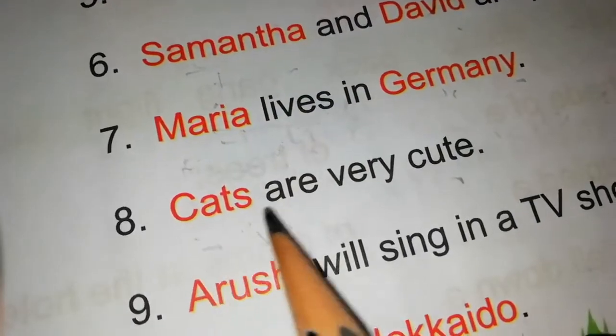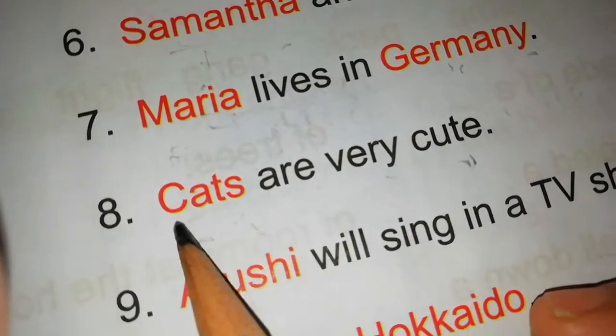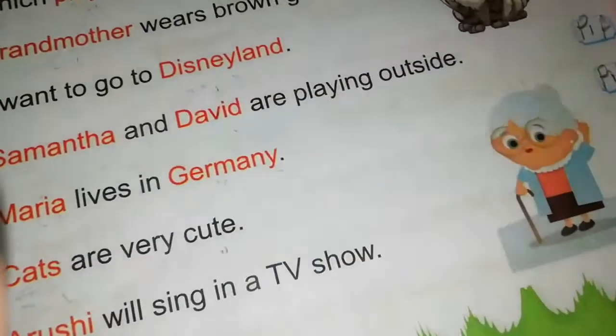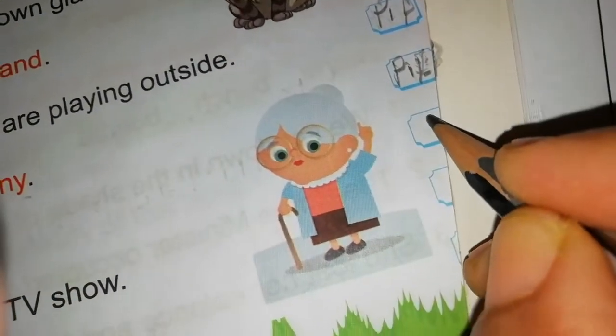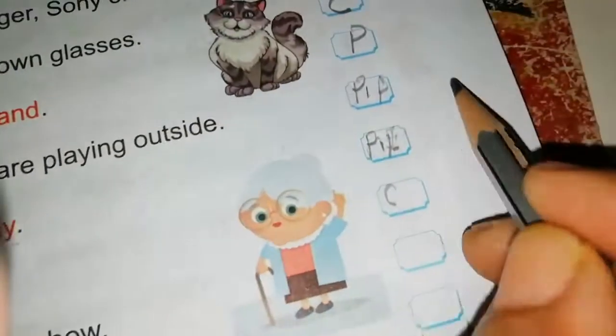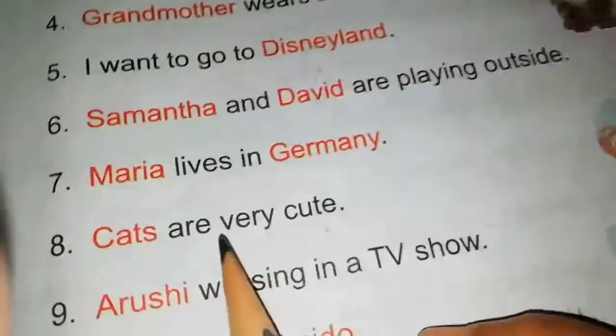Next, cats are very cute. So cats. This is not a proper noun. It is a common noun. Okay. Here, C. Common noun.